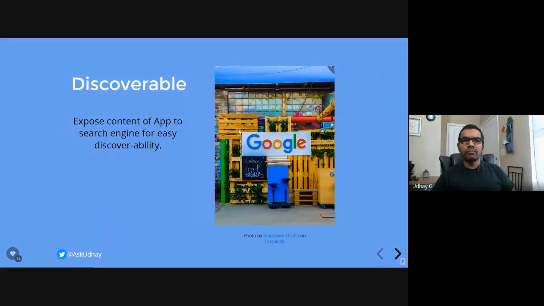This is one of the best features we have in PWA when we compare it with a native application. When I talk about PWA, you have to always think about native applications. I mean, you just need to compare it with a native application. So when I say discoverable, say for example, you are creating a native app, right?